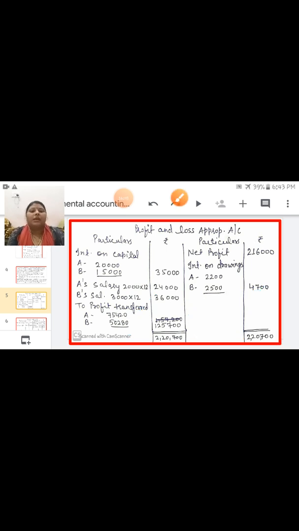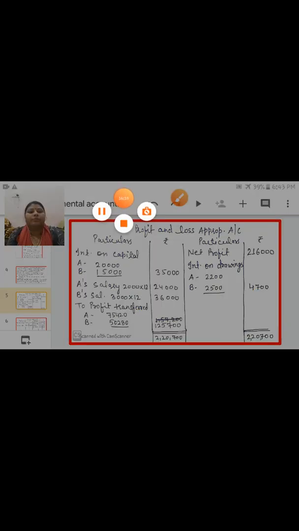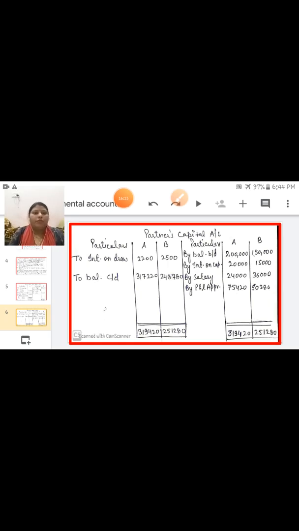Now we will make the partners capital account. I have given the partners capital account format. First the debit side: there are 2 partners, so make 2 columns of amount, A and B. Similarly on the credit side also, particulars, then A and B. There are 2 partners, so make 2 columns. If there are 3 partners, make 3 columns; 4 partners, 4 columns. Both sides you have to make the same.